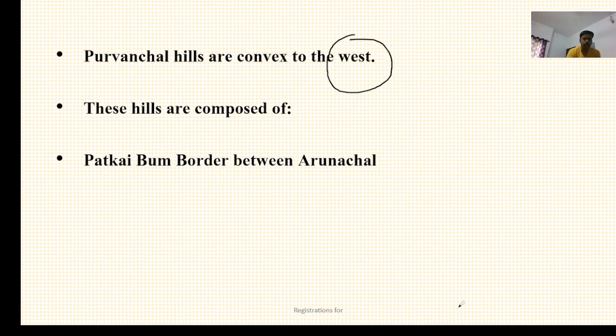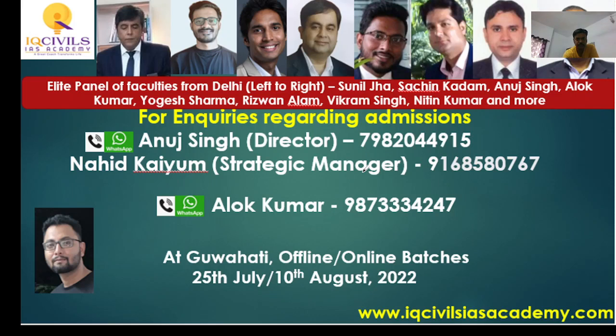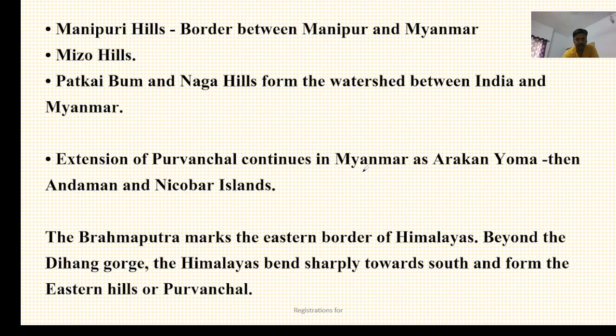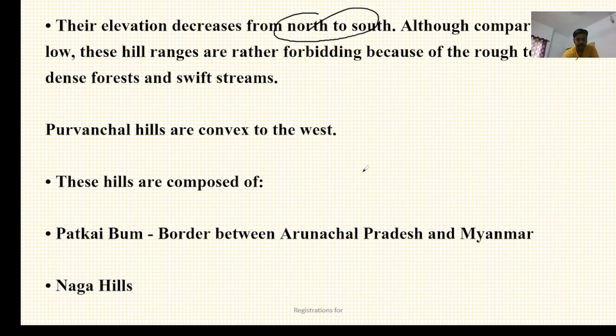These hills are composed of Patkai Bum, which is bordering between Arunachal Pradesh and Myanmar.